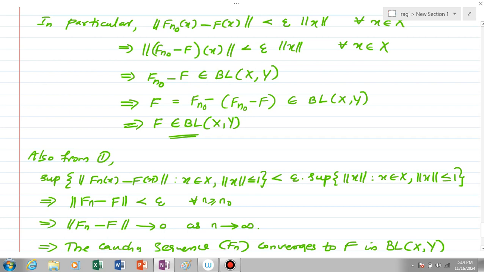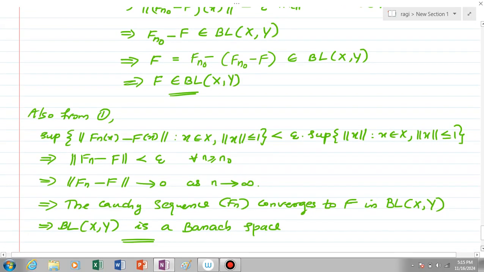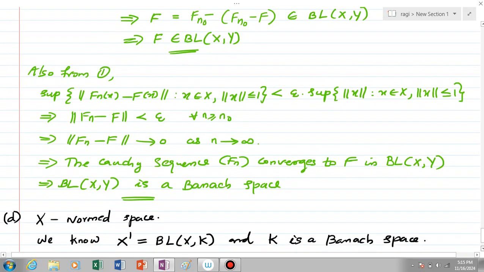This means that the left hand side, norm f_n minus f, is less than or equal to epsilon times 1 for every n greater than or equal to n naught. This means norm of f_n minus f converges to 0 as n tends to infinity, since epsilon is arbitrary. So the Cauchy sequence we have chosen, the sequence f_n, converges to f in BL(X,Y). So BL(X,Y) is a Banach space because every Cauchy sequence converges in BL(X,Y), which is the proof of the third part.